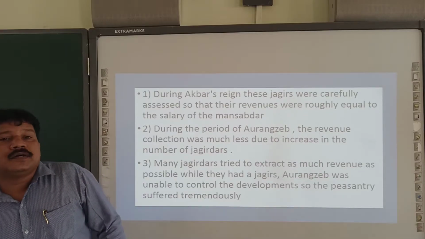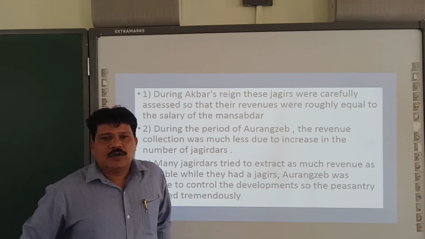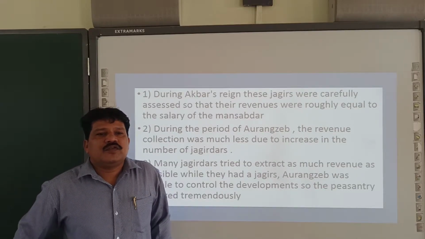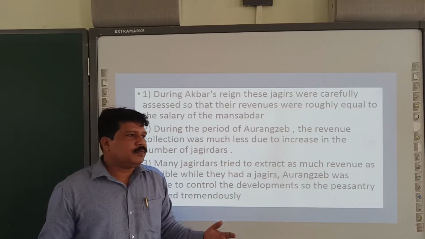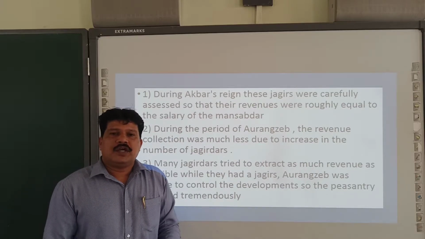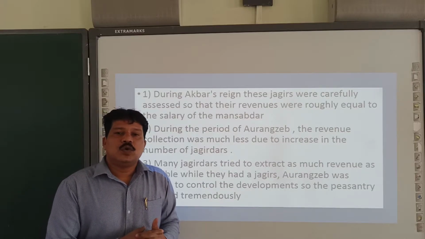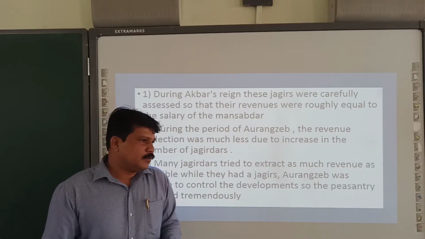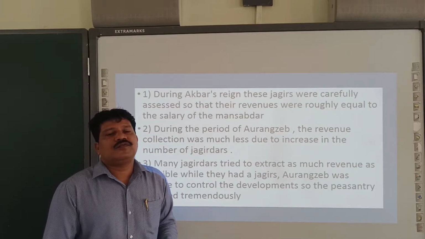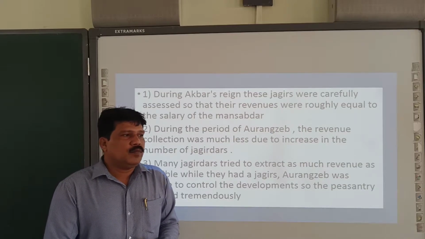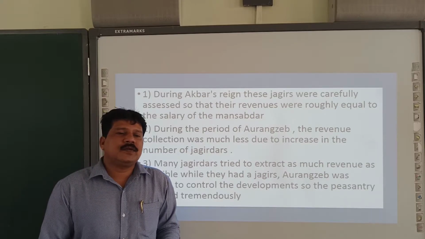We are in chapter 4, that is the Mughal Empire. We studied about the popular kings of the Mughal dynasty: Akbar, Humayun, Babur, Aurangzeb, Jahangir, Shah Jahan. We studied about all the important emperors who ruled the Mughal kingdom. Later we went into the details of administration in the Mughal kingdom. We studied about the system of Mansabdari.